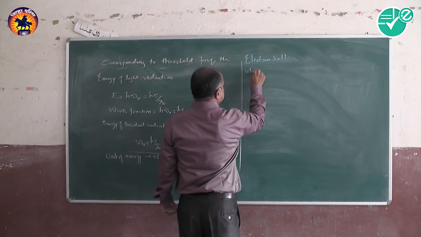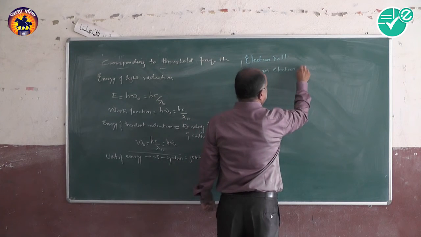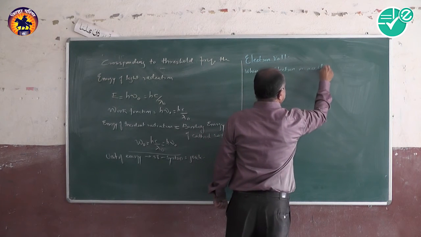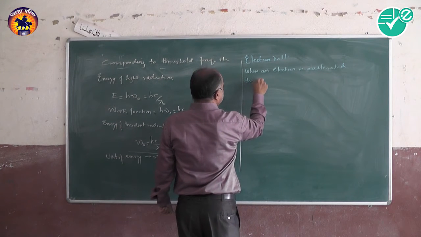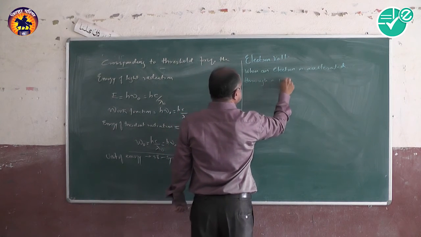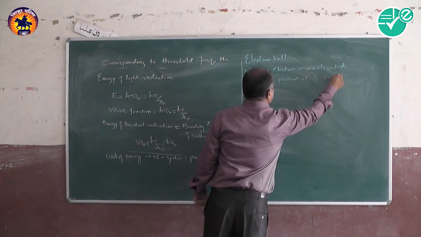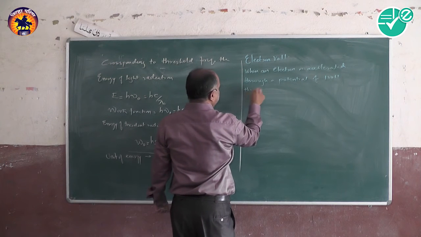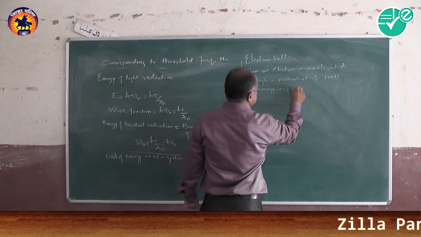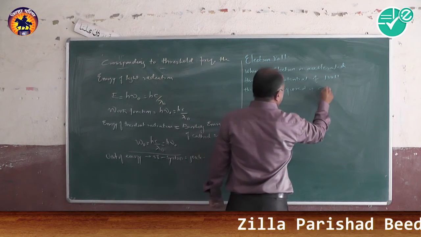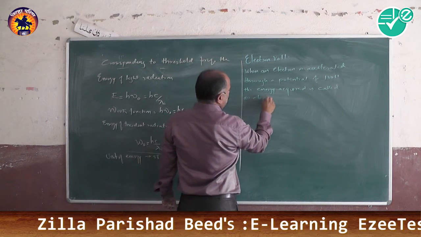When an electron is accelerated through a potential of 1 volt, the energy acquired is called an electron volt.